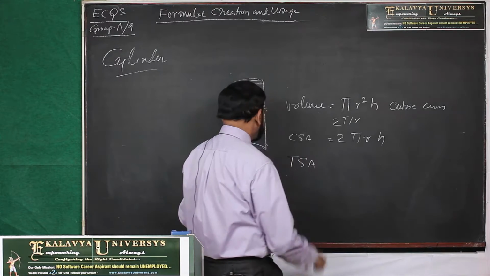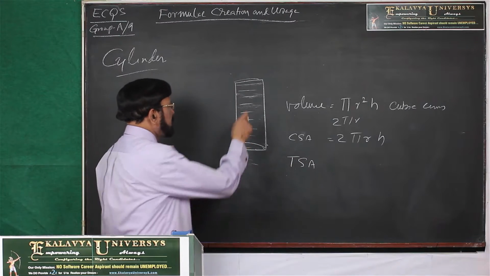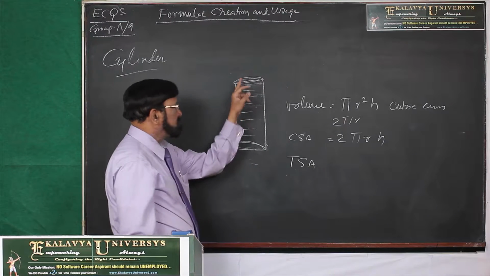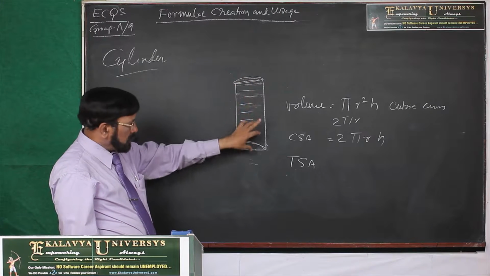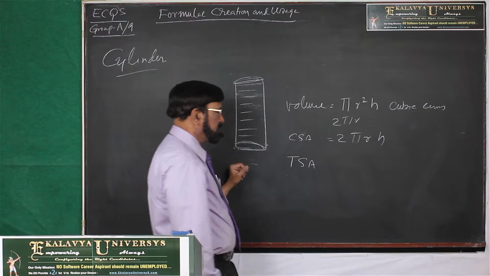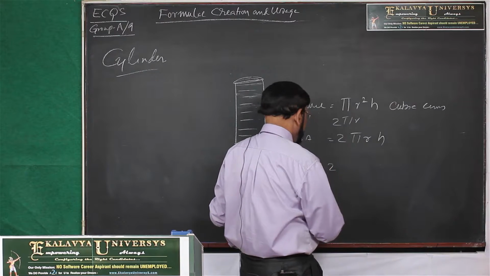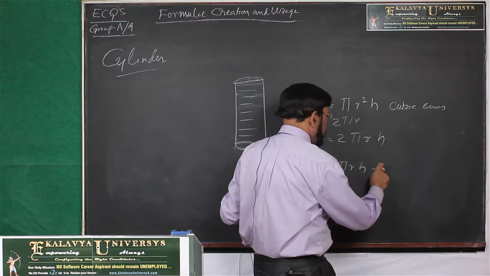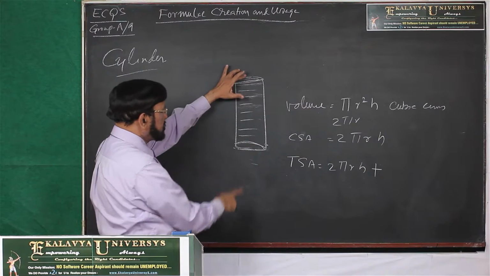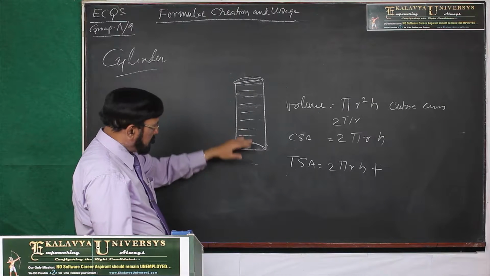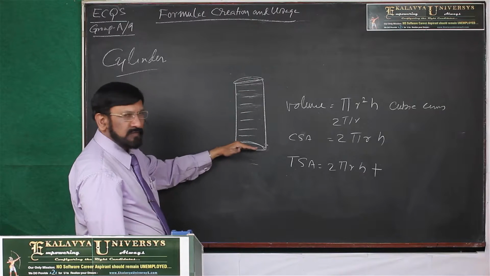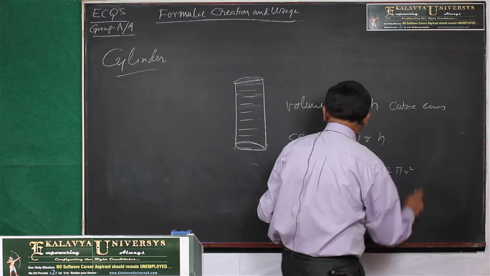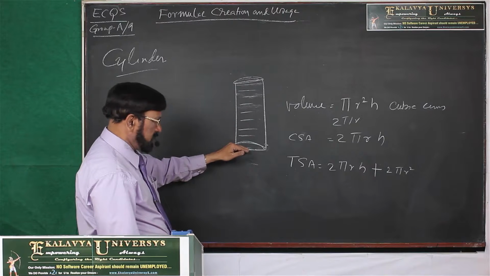Thereafter, TSA, that is total surface area. Now you see here, not only the curved surface area, you have to add the areas of two circles. So 2 pi r h plus the top face area and the bottom face area, each one pi r square, so 2 pi r square.